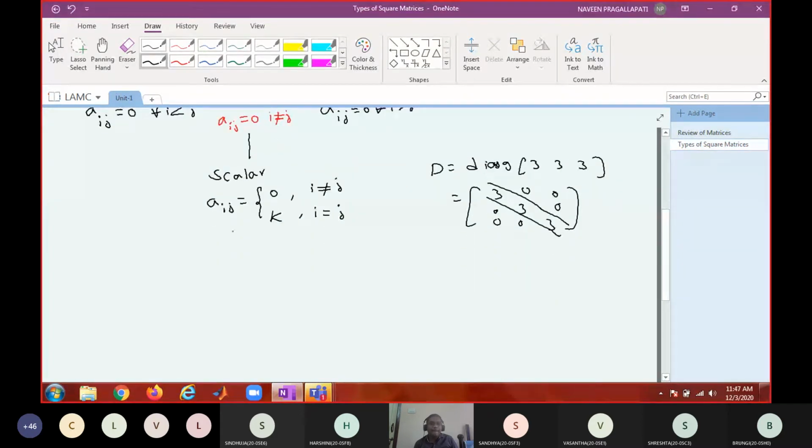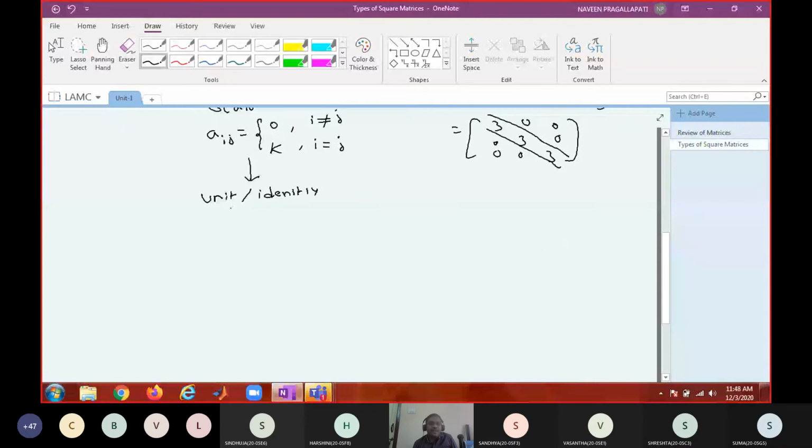Am I right? Now, what is a special case of scalar matrix? Unit matrix. What is the other name for unit matrix? Identity matrix. Okay. So unit matrix or identity matrix.